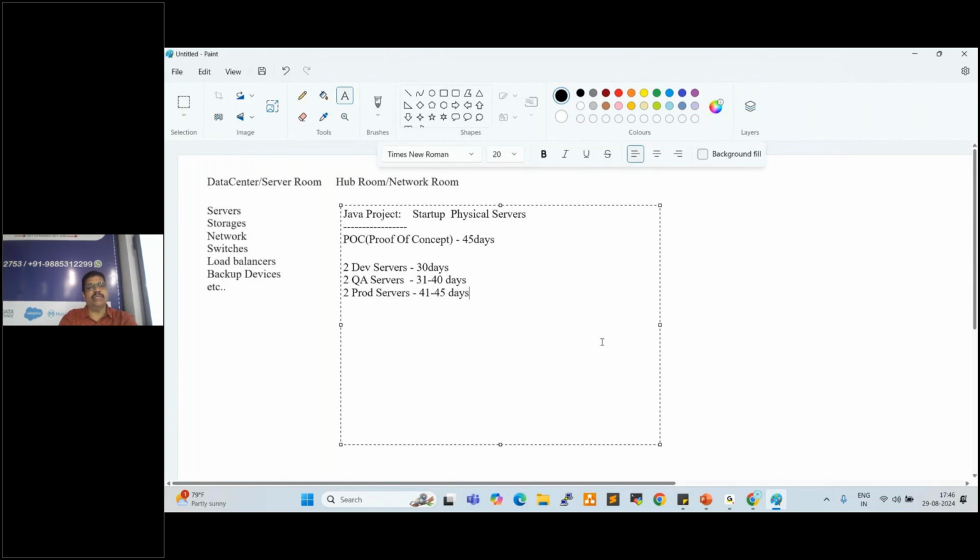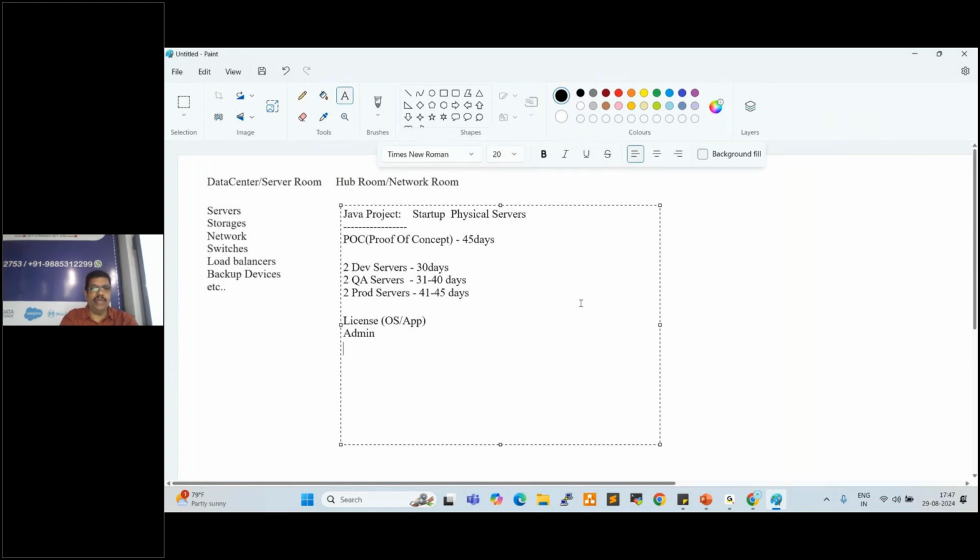To set up these servers, we require admins. Normally developers will not have any knowledge to set up the servers, so admins are required. Before setting up the servers, the very first thing we need to do is buy licenses, like the OS license and also the application license. We need to buy the licenses before buying the servers. After that, we need to recruit one admin to set up the servers, because developers will not have the knowledge to configure them.